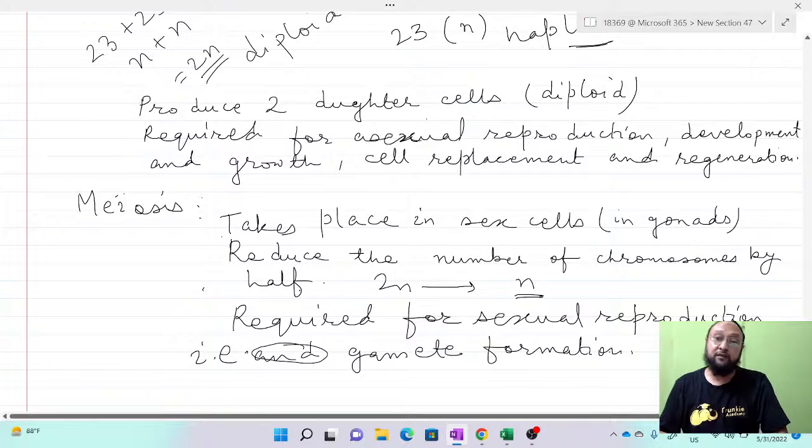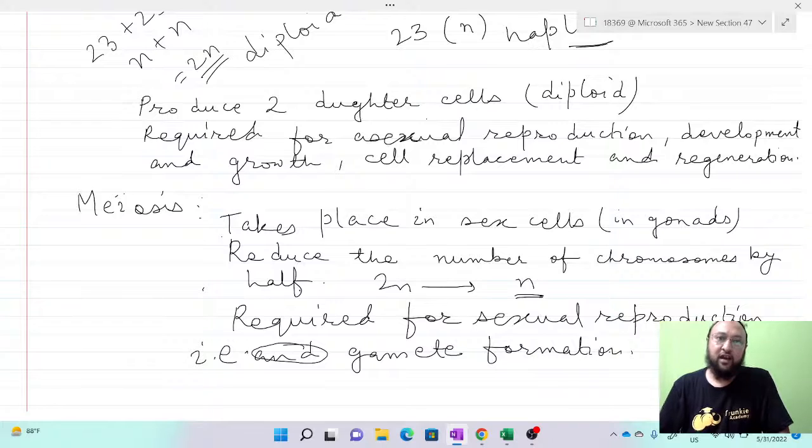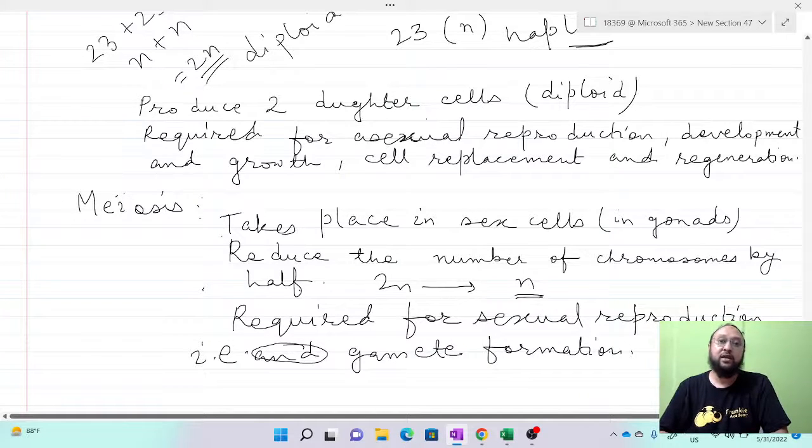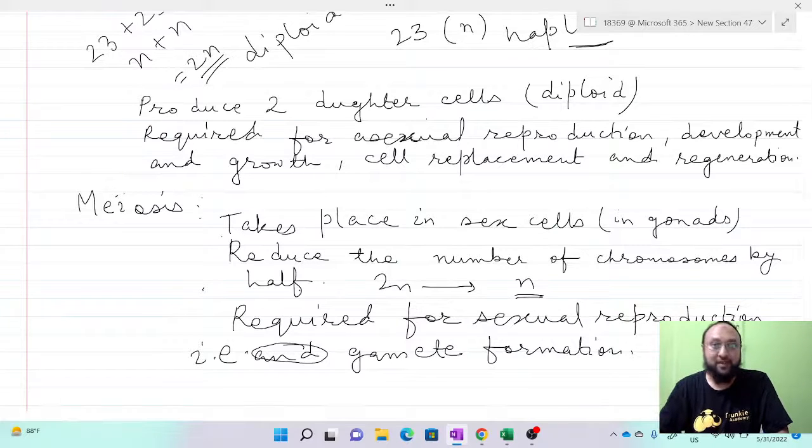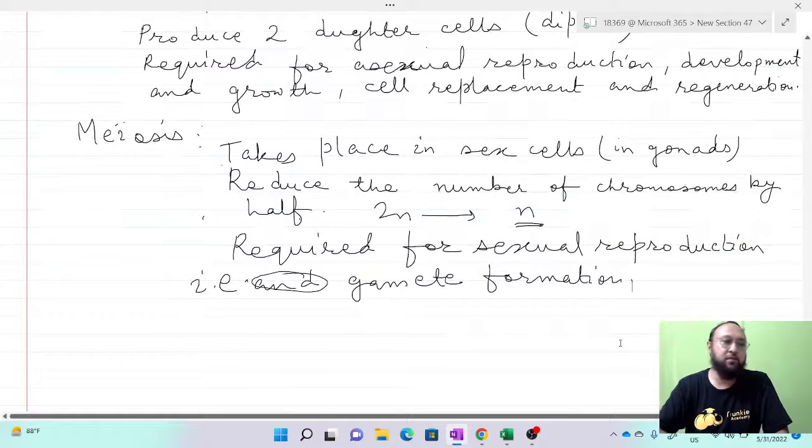When there is formation of gametes, then only sexual reproduction will take place. So this meiosis is required for sexual reproduction, because in sexual reproduction there has to be formation of gametes, and this formation of gametes takes place by meiotic division, or meiosis.